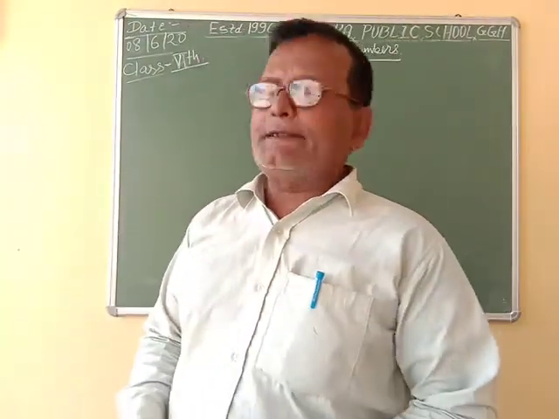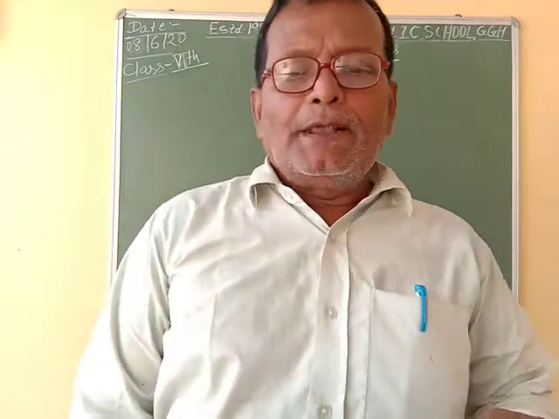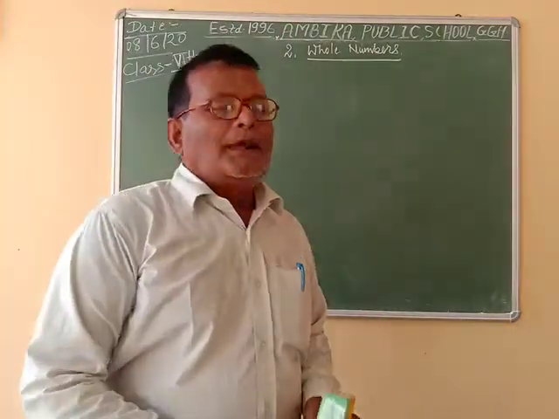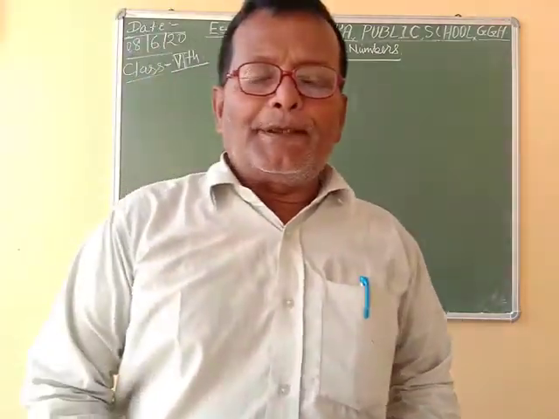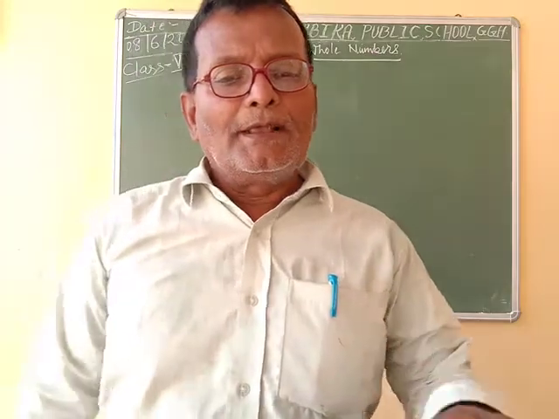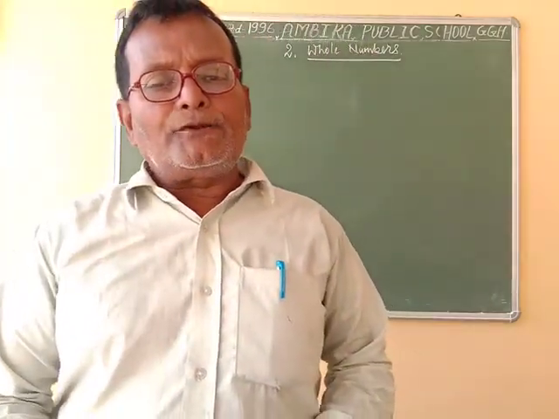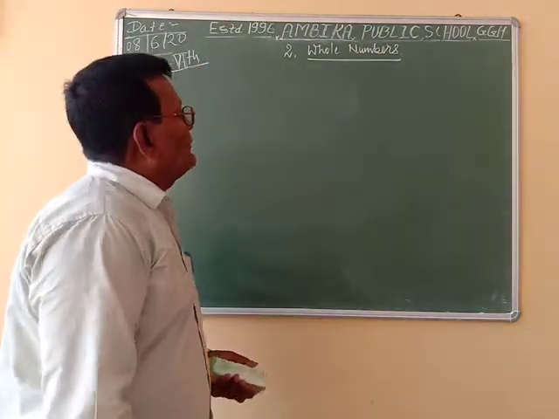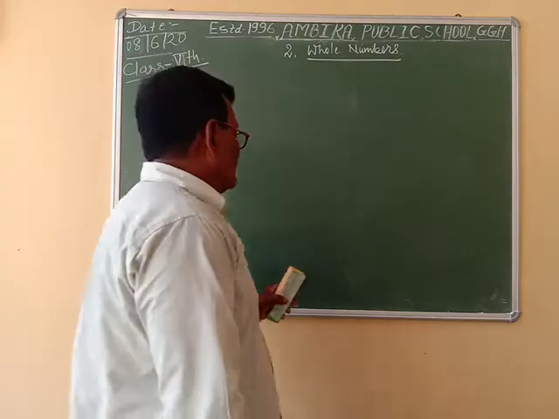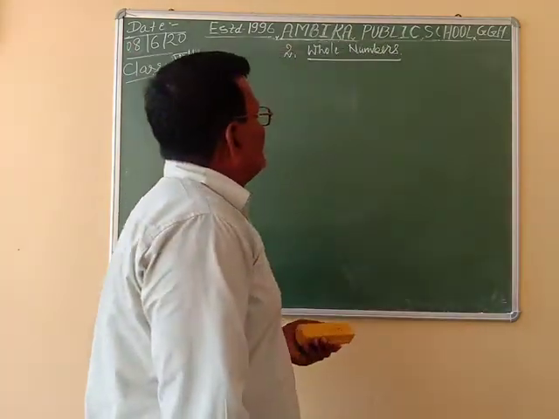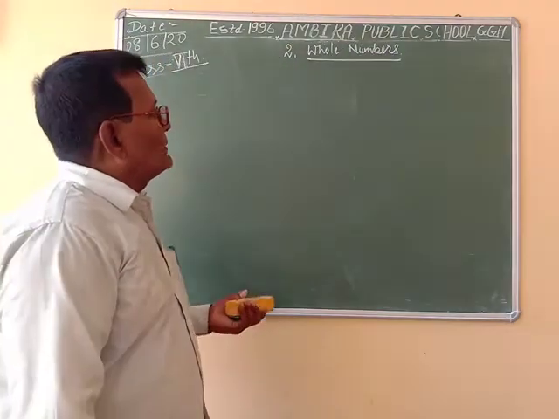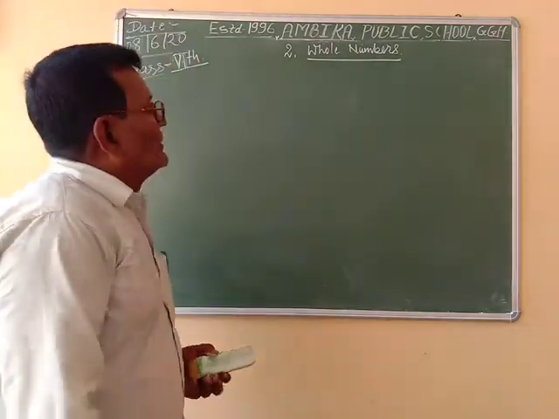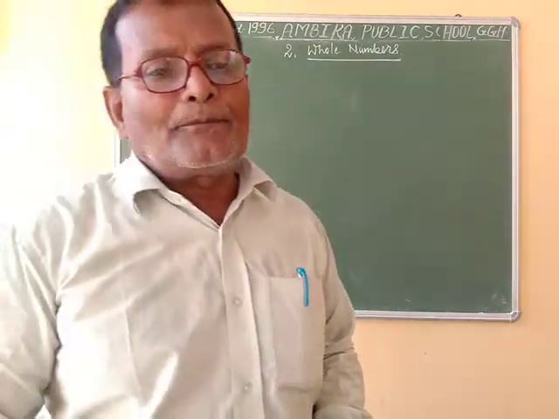In earlier classes, you have studied about natural numbers, whole numbers, integers, and even numbers, odd numbers. These numbers come naturally and hence they are called natural numbers: 1, 2, 3, 4, 5, and so on. These are called natural numbers because we can count them.